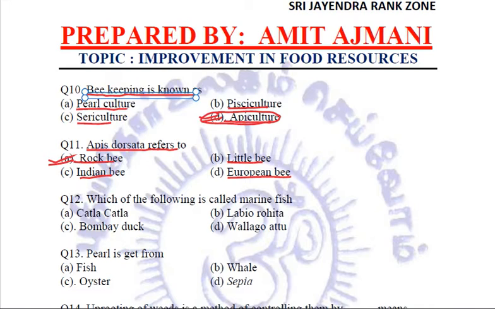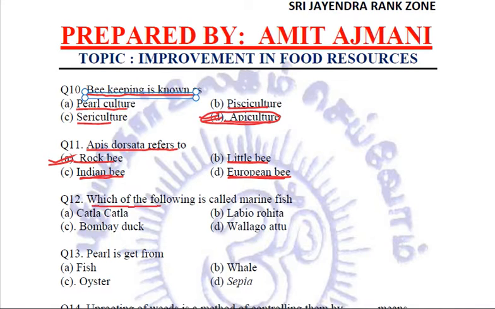The European or the Italian varieties are Apis mellifera, we know that. The little bees are Apis florea, we know that. And Indian bees are Apis cerana, right? So it is the rock bee whose other name is Apis dorsata. A, rock bee, is the answer. Fine. Let's see question number 12.